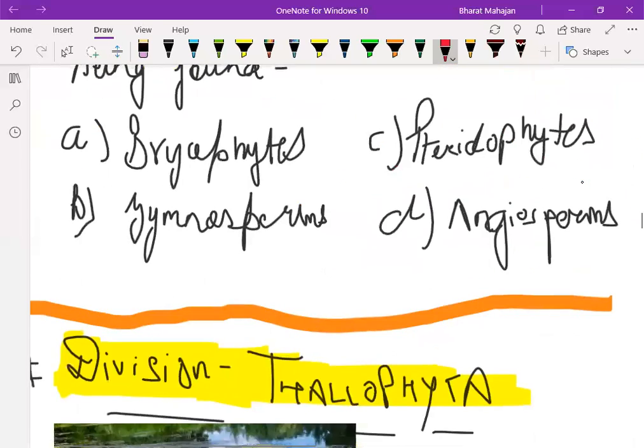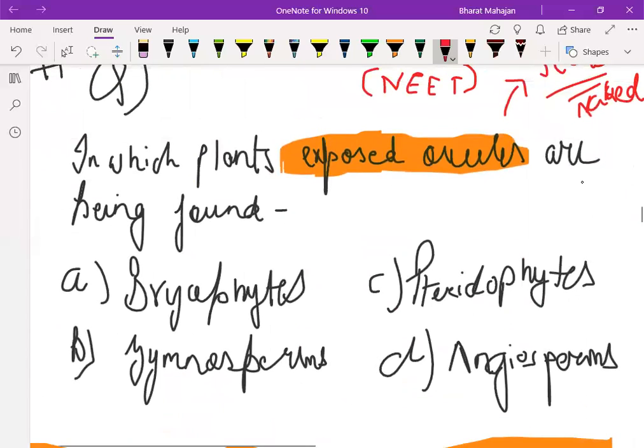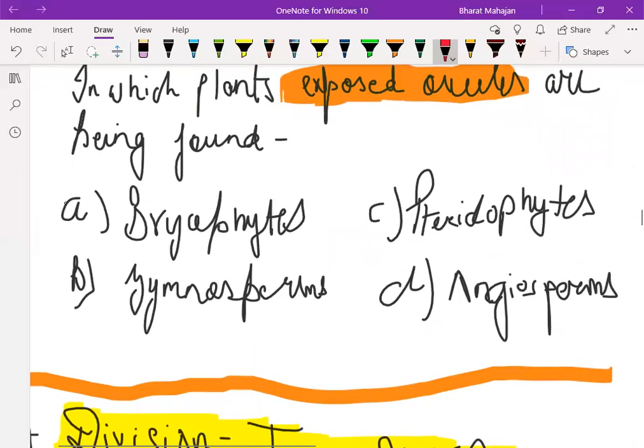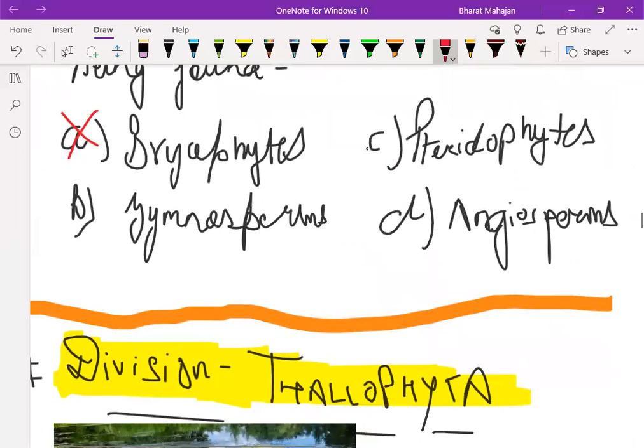Now, in which plants are the naked seeds being found? So in this way we have to interpret this question. Bryophytes? No, we know that in bryophytes seeds are not formed. We have pteridophytes.